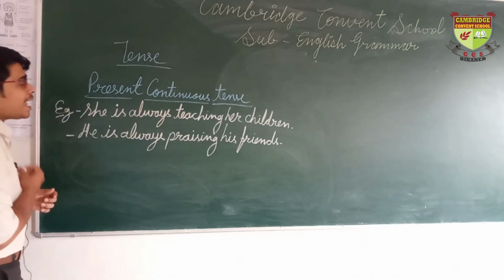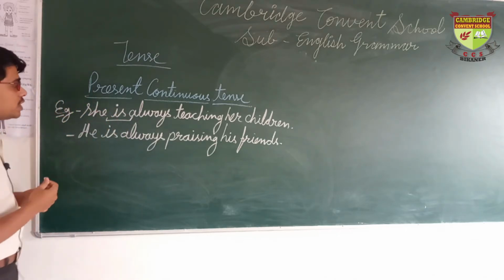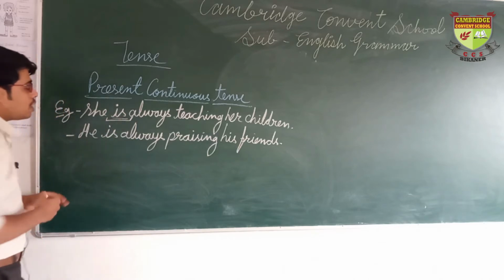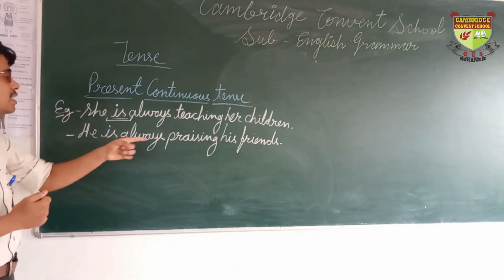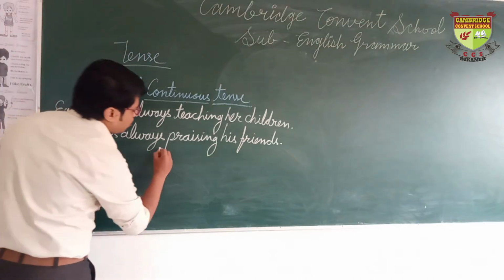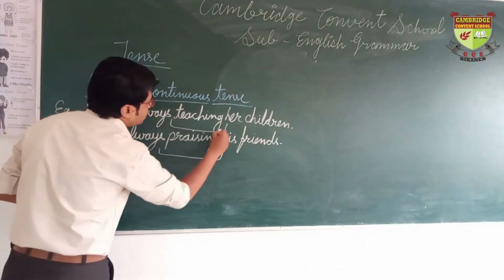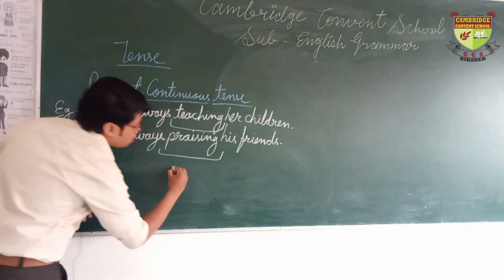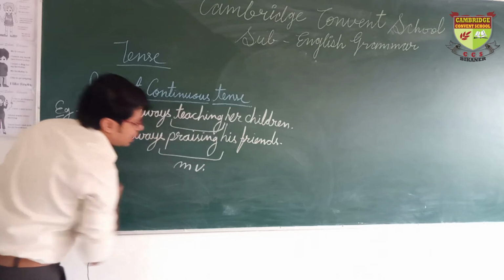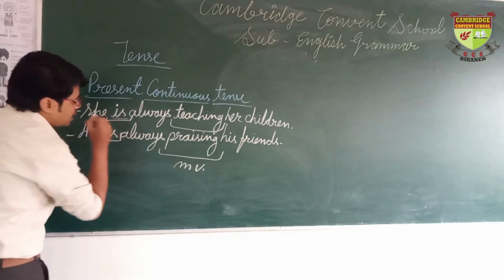The main verb is teaching and the helping verb is is. In the second sentence, he is always praising his friend. Here the main verb is praising. Both are main verbs. Now talk about the helping verb: there are two helping verbs, is and is.